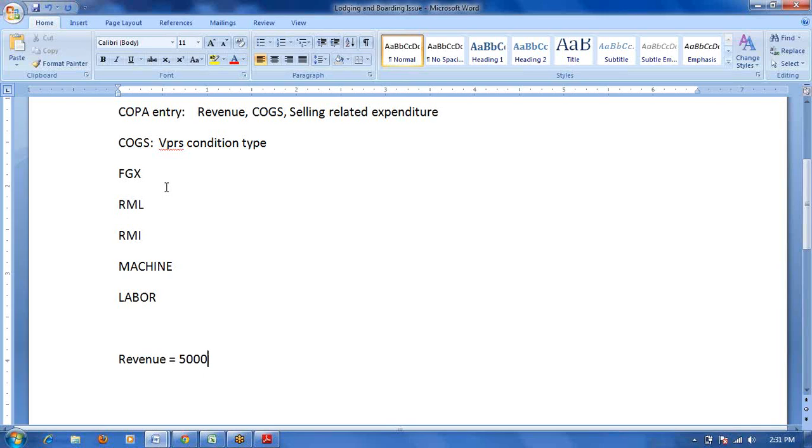You will create the pricing procedure and give the base condition type. Revenue is the base condition type. Based on the revenue, if you want to apply sales commission or freight cost, you can post that cost directly into the COPA module.